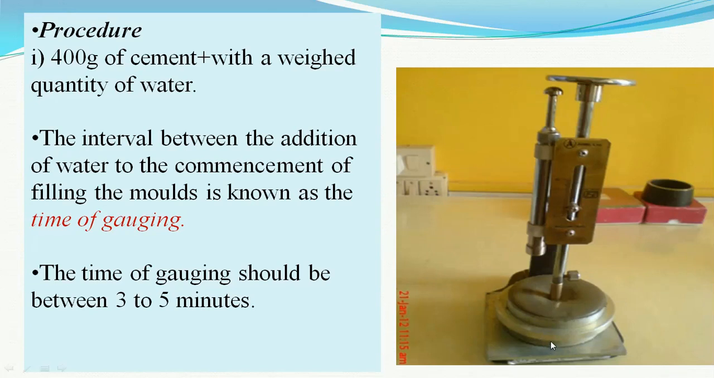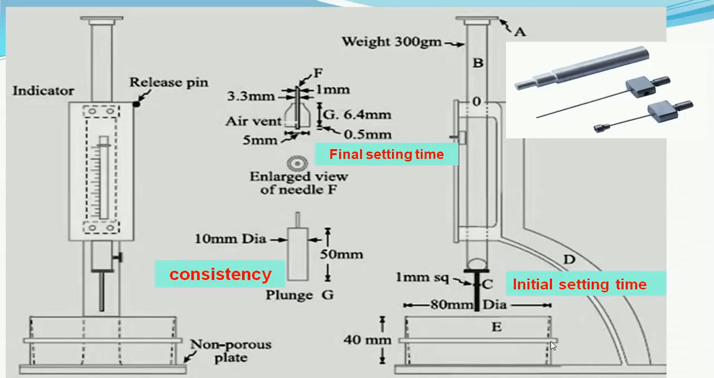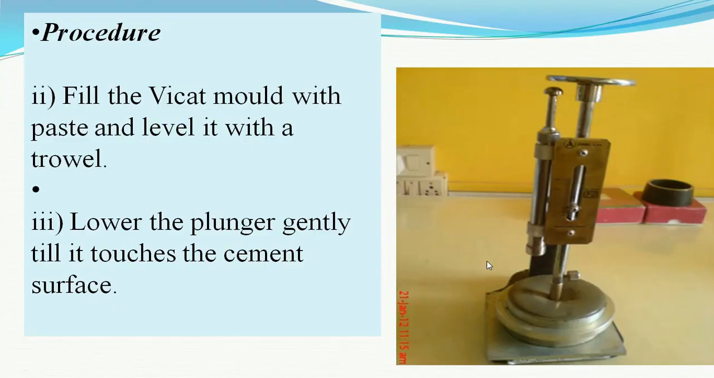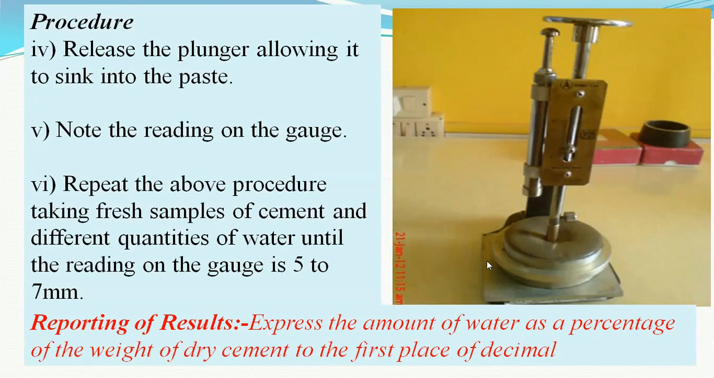Then that much quantity of water is known as the consistency of cement. This consistency is approximately around 30%, some few 1 or 2, 3% plus or minus. As can be seen in the schematic diagram, this is the front view of this VCAT apparatus. As I have told, these are the 3 needles, and this can be released through this plunger. These needles are attached at the bottom.